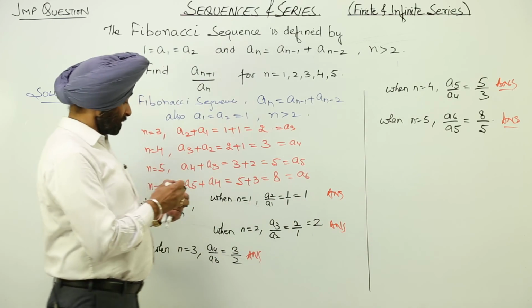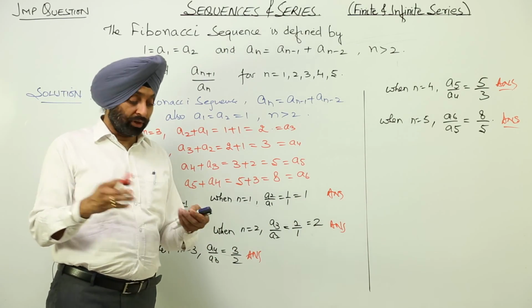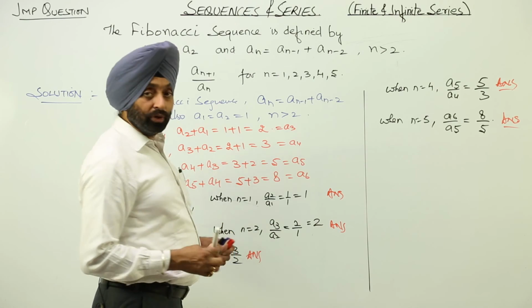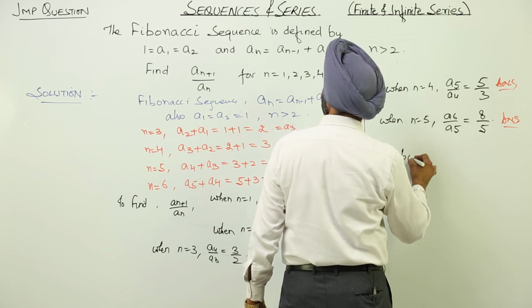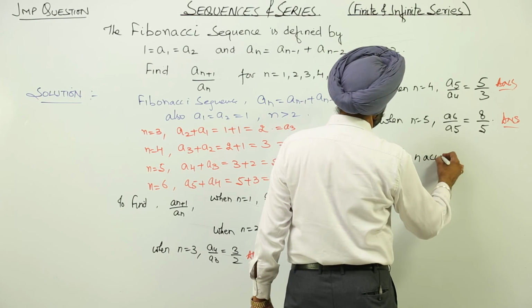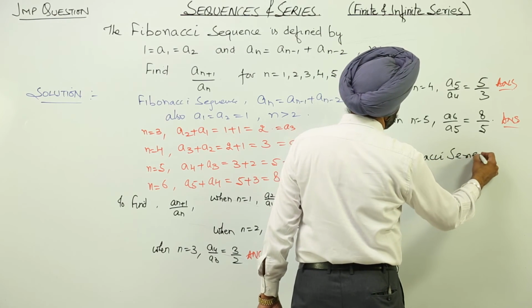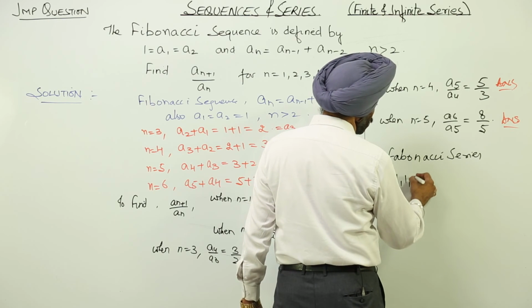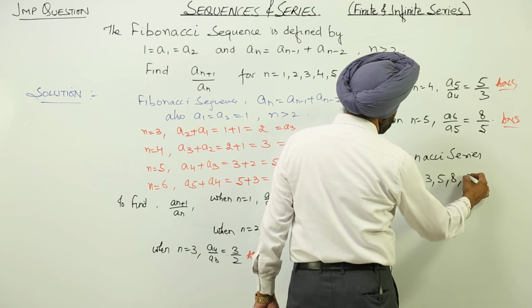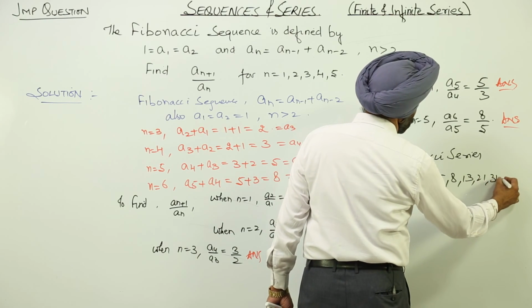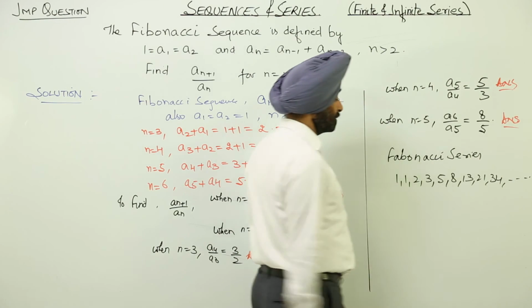Now basically the thing which the question makes you understand is the Fibonacci sequence. Now I am just writing it. Fibonacci series: 1, 1, 2, 3, 5, 8, 13, 21, 34, and it goes like this.